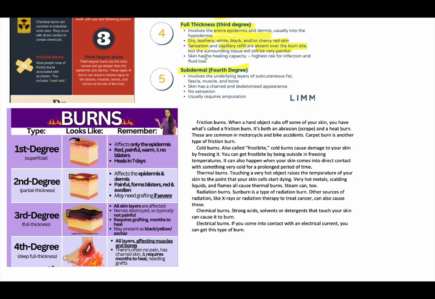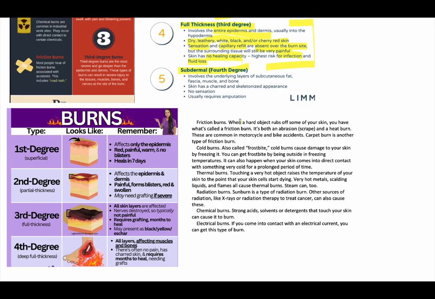And in this, there is no healing capacity because there are no blood vessels. Blood is the major carrier of healing power. So there is no healing capacity and the highest risk of infection because no layer of skin is intact. There is no barrier. So most probably we will give silver nitrate. I don't know how much we give in today's scenario, but we can give silver nitrate to prevent infections, and skin grafting can still be done in full thickness.